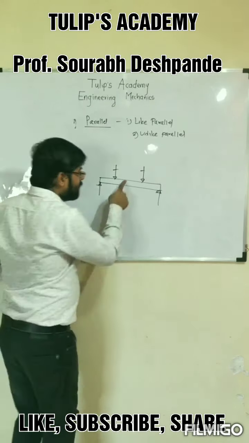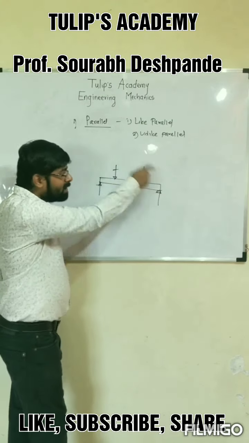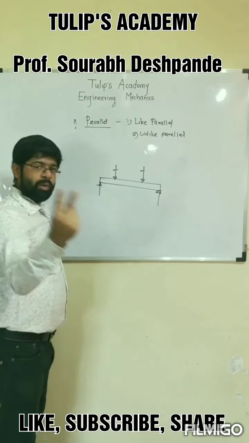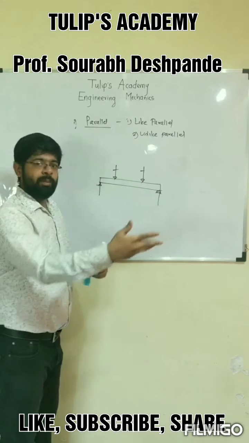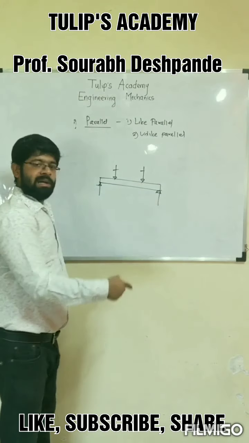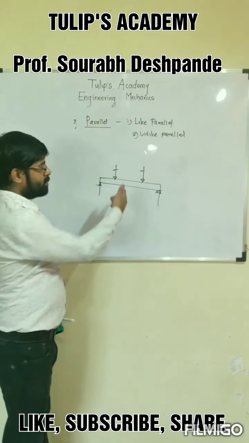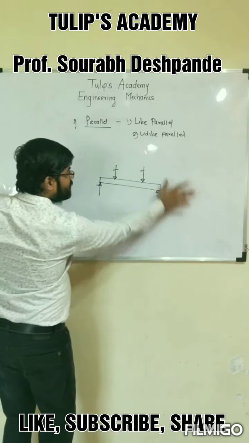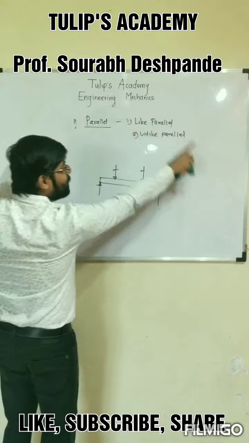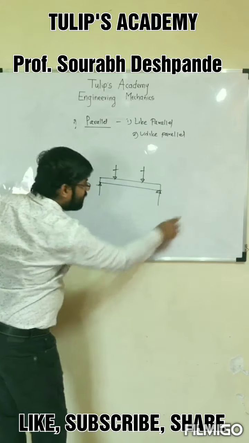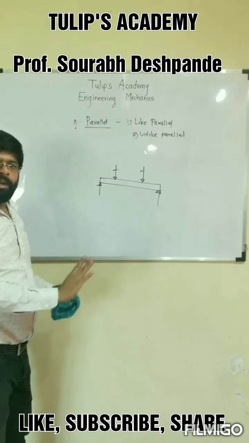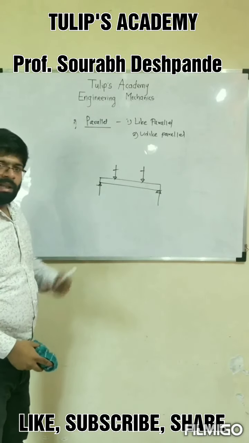And if you look at this, the system is coplanar also, because the object is two-dimensional. We are only considering two dimensions of the beam. We are neglecting the width of the beam. So the object is two-dimensional, as well as all the forces lying in the same plane in which the object is lying. All these forces are lying in this plane of the whiteboard. If you consider this whiteboard as a plane, then this entire figure is in the same plane. So that is coplanar, as well as unlike parallel.